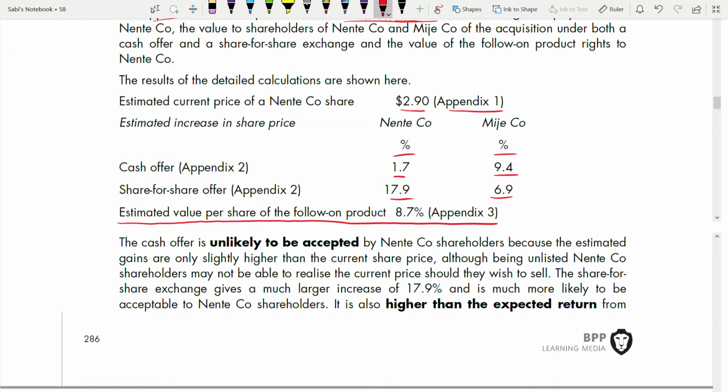So the cash offer is unlikely to be accepted by Nente shareholders because the estimated gains are only slightly higher than the current share price. Okay. Although being unlisted. Who is unlisted? Nente is unlisted. Shareholders may not be able to realize the current price should they wish to sell. Yes, they cannot realize the current price because unlisted. So the share for share exchange gives a much larger increase of 17.9%, and is much more likely to be acceptable to the shareholders. It is also higher. See, it is in bold.